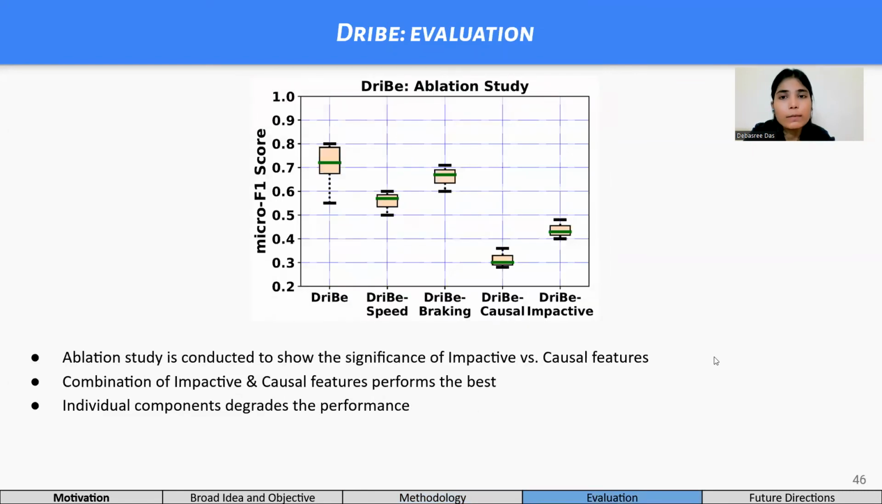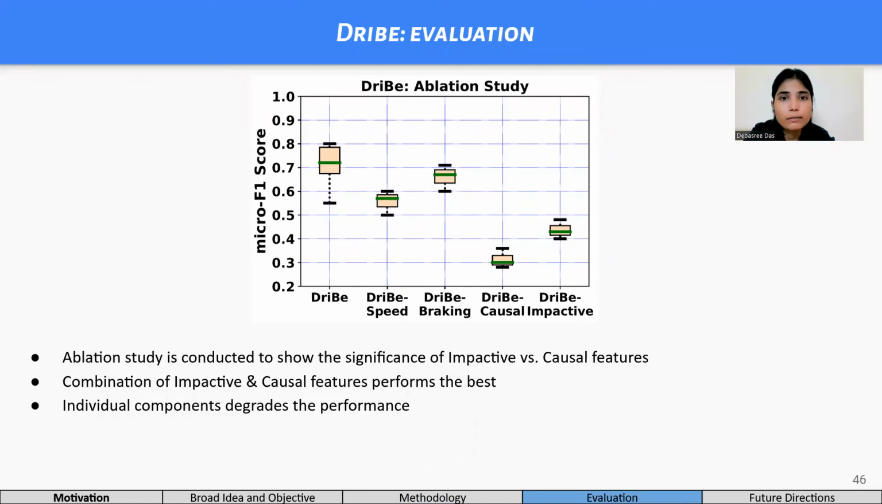Next, we perform an ablation study to show the importance of causal factors in our model. We keep impactive and braking action of the front vehicle in drive speed. In drive braking, we keep the impactive and the relative speed and distance component. In the drive causal, we keep only the causal features, and in the last variant, drive impactive, only the impactive features are kept.